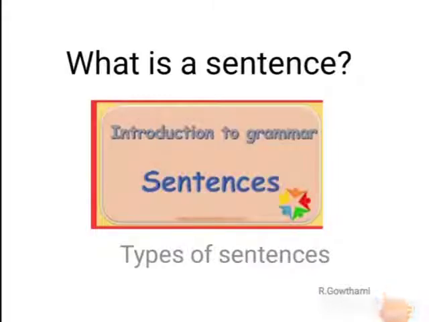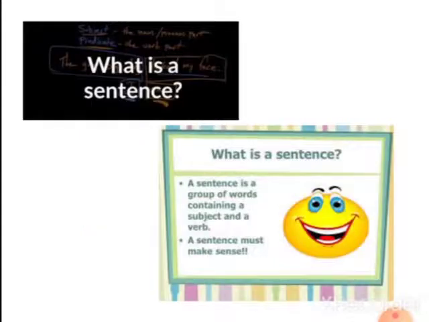Hello children, today we are going to discuss an important grammar part. The topic is sentences. Here we are going to learn about the definition of a sentence, rules of a sentence, and what a sentence possesses and its kinds. Definition. A sentence is a group of words which makes complete sense, typically containing a subject and a verb.